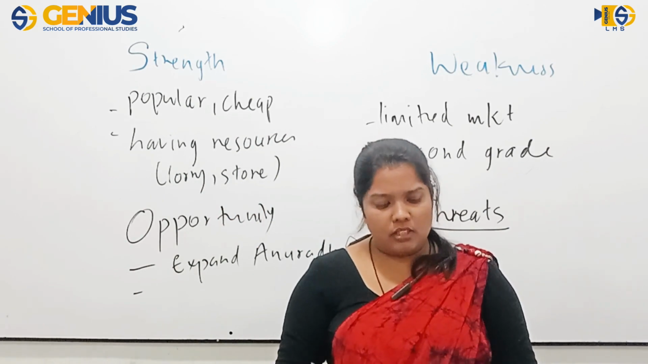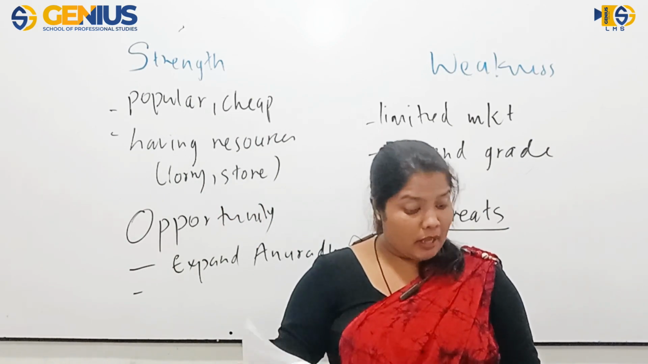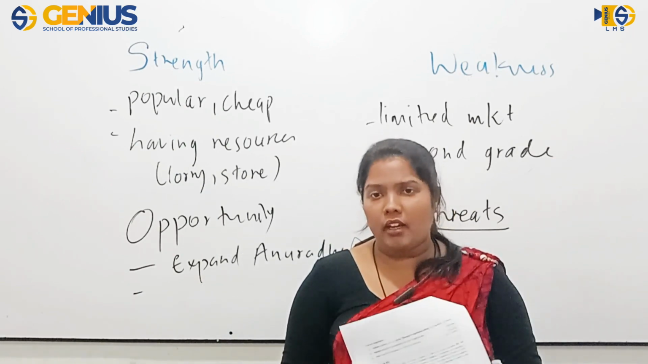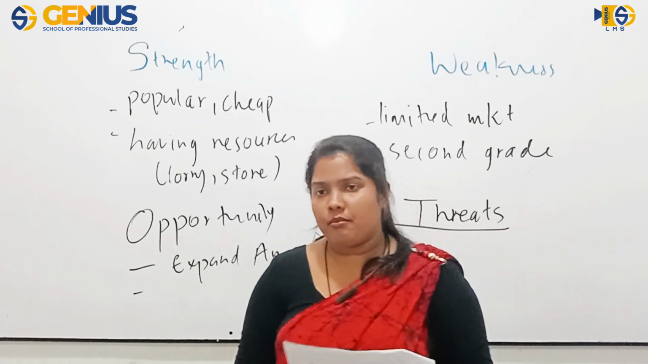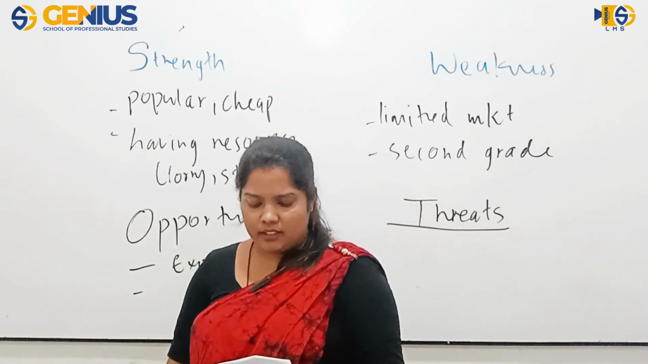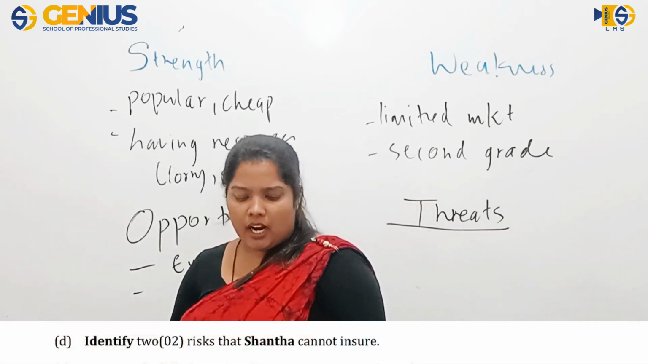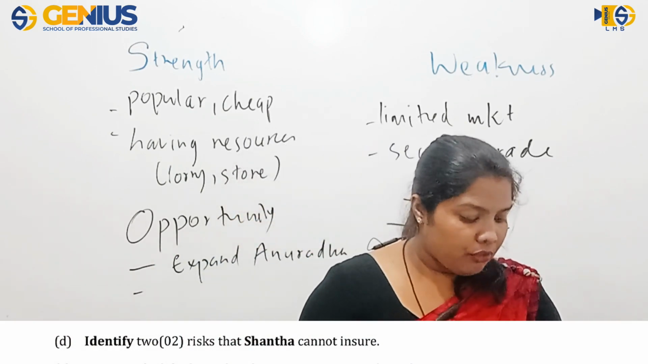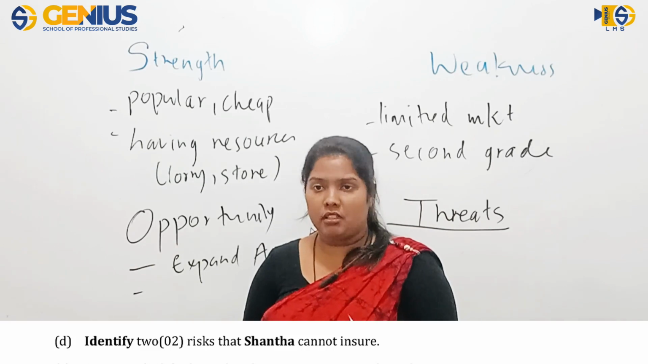So in this case, you should at least mention 3 types of partners that Shanta can join, and you should explain about them briefly. That is how you get the 6 marks. Next one, identify 2 risks that Shanta cannot insure.